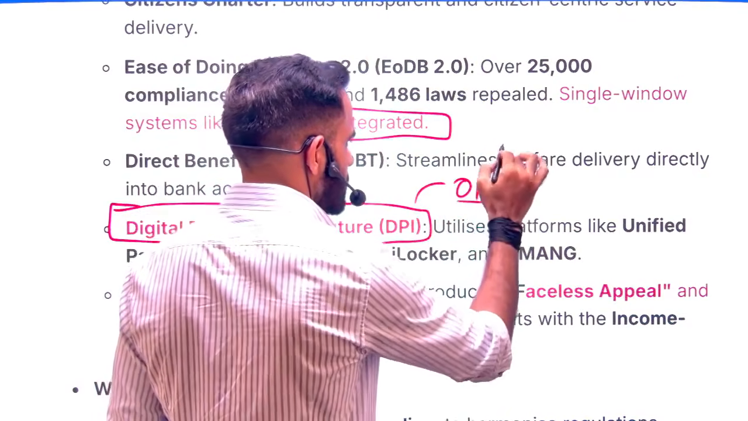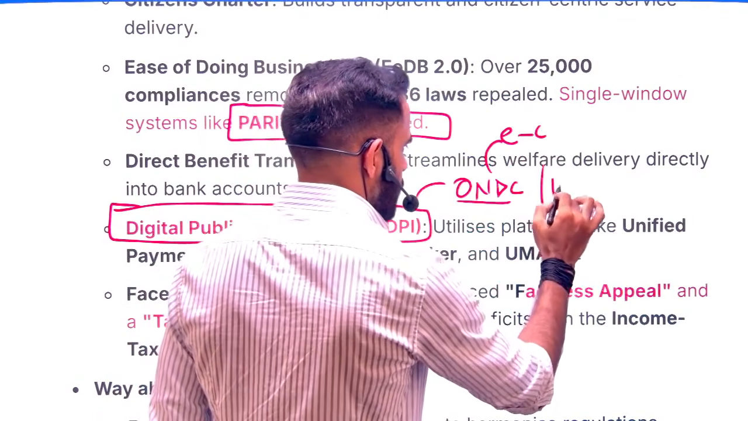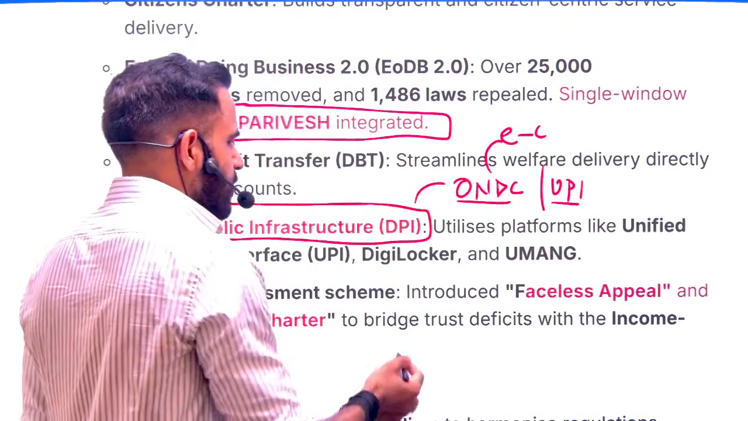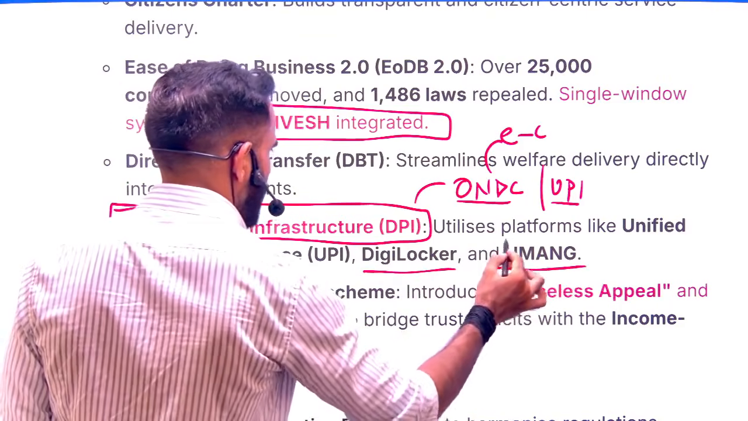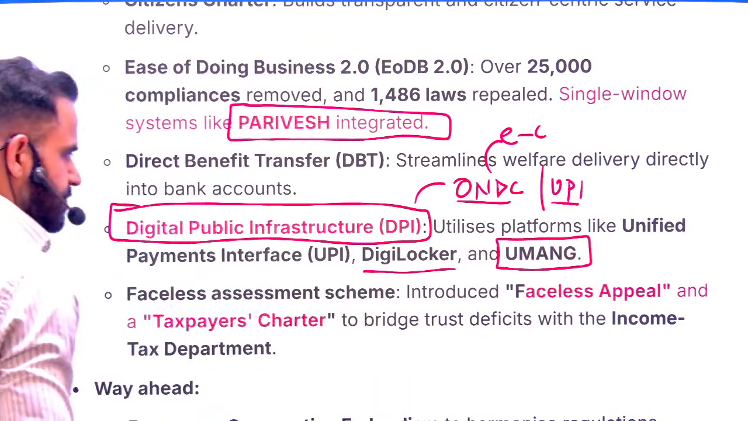ONDC is for e-commerce, UPI is for digital payments. Apart from that, DigiLocker is there. This is similar to Google Drive. So basically it provides the facility to store your data. And then there is an app, the Umang app, which will provide all these services at one place. Okay.